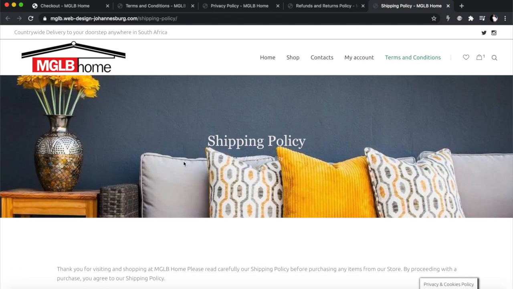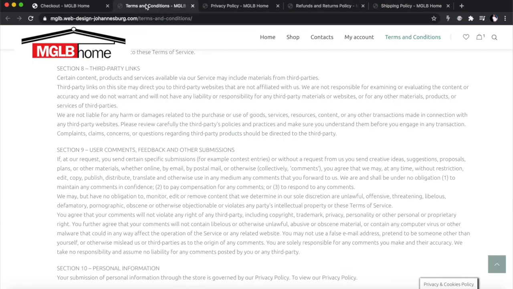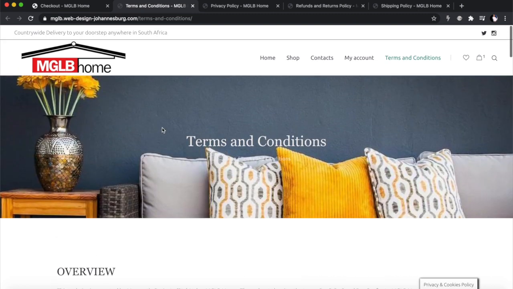So these are the 4 main policies you really got to have in your e-commerce store, guys, and do it right. And if you have a little bit of money, rather be on the safe side, especially if you're intending to be in this business for a long time. Get a lawyer to look over your policies, make sure you don't have any loopholes, specifically a lawyer that's a bit experienced in e-commerce, okay?